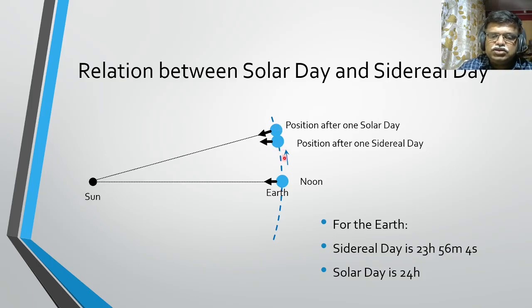Now, this motion here for Earth is slightly exaggerated. The duration is actually very small. Sidereal day is 23 hours 56 minutes and 4 seconds. Solar day is 24 hours. So there is a difference of just 4 minutes in case of Earth.